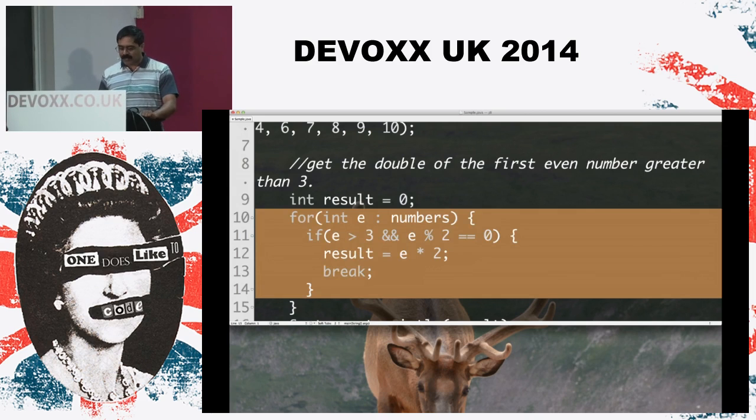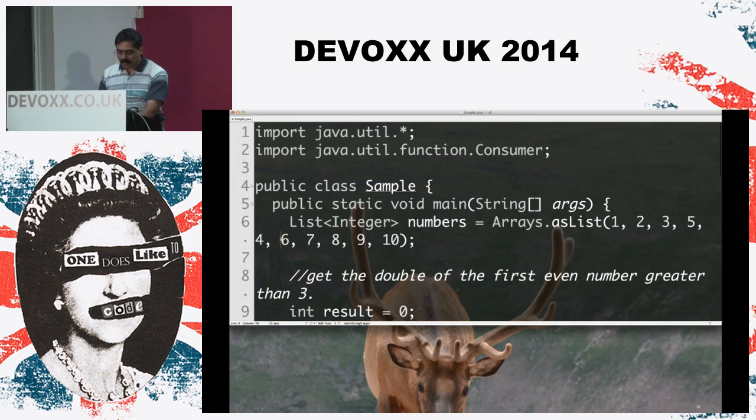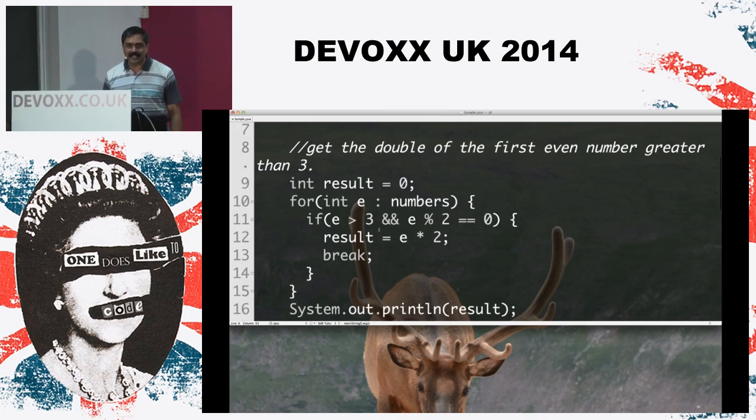The 8 operations are: compare if it is greater than 3, compare if it is even for each of the elements where it applies, and the double operation. This loop is pretty good in that it would never touch any value from 6 onward, because 4 already satisfies the result. So this code is pretty darn efficient, right? Except that it is hard to maintain, but that's the way it is.